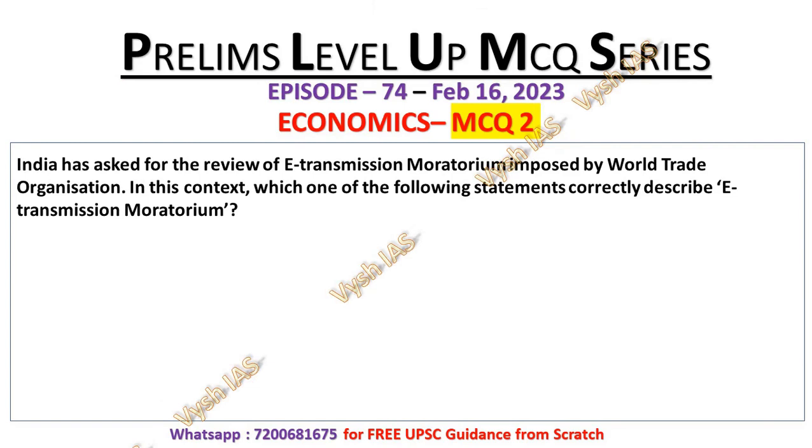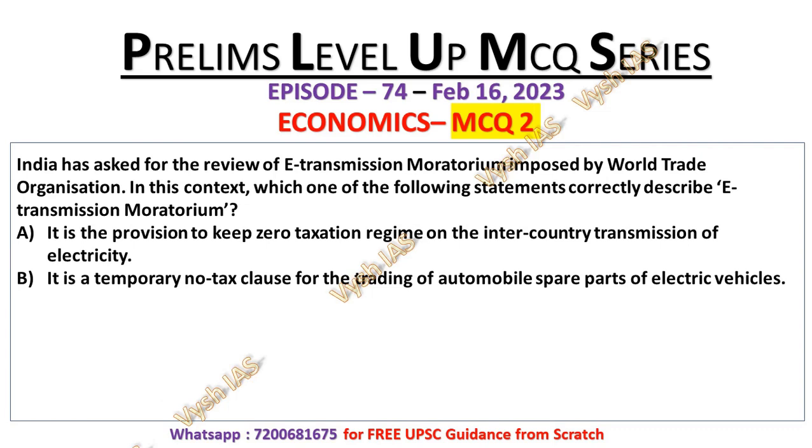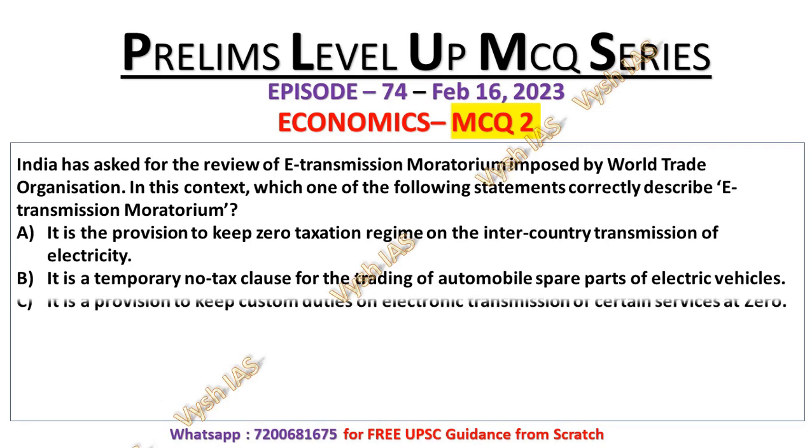India has asked for the review of e-transmission moratorium imposed by the World Trade Organization. This statement is taken from The Hindu. In this context, which one of the following statements correctly describes e-transmission moratorium? Option A. It is the provision to keep zero taxation regime on the inter-country transmission of electricity. Option B. It is a temporary no tax clause for the trading of automobile spare parts of electric vehicles. Option C. It is a provision to keep custom duties on electronic transmission of certain services at zero.